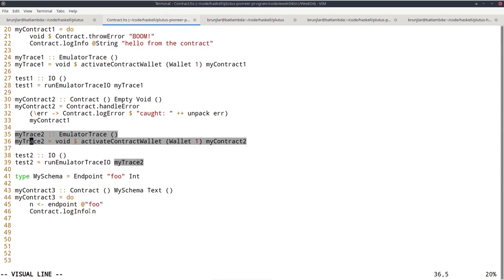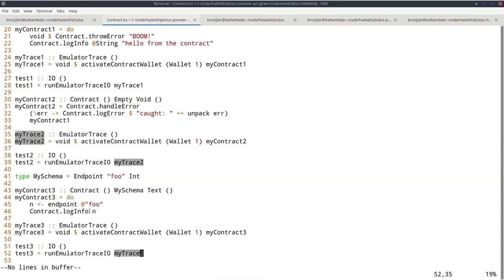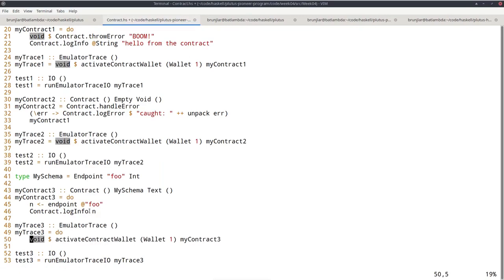So in order to test this, now it's no longer enough to simply start the contract, because as I said, if you just start it, it will block and wait for an endpoint call. So this wouldn't do much. So let's also turn this into a do block. And in order to invoke the endpoint from the trace, we need the handle. So I can no longer ignore the handle. I actually need it. So let's call it h.